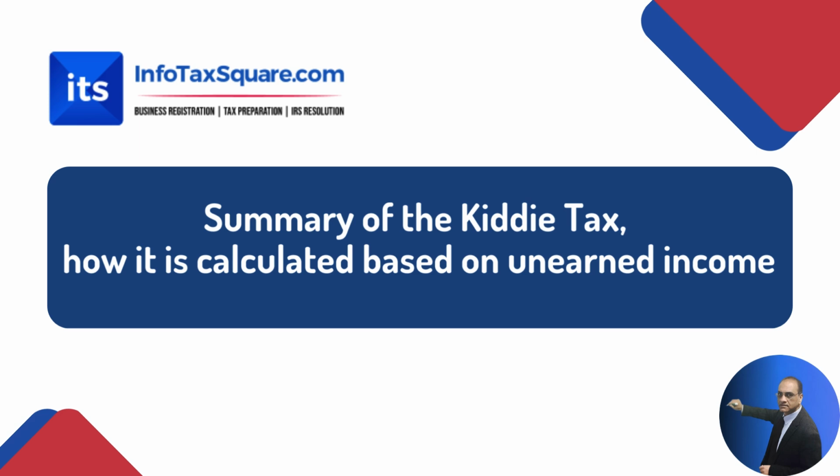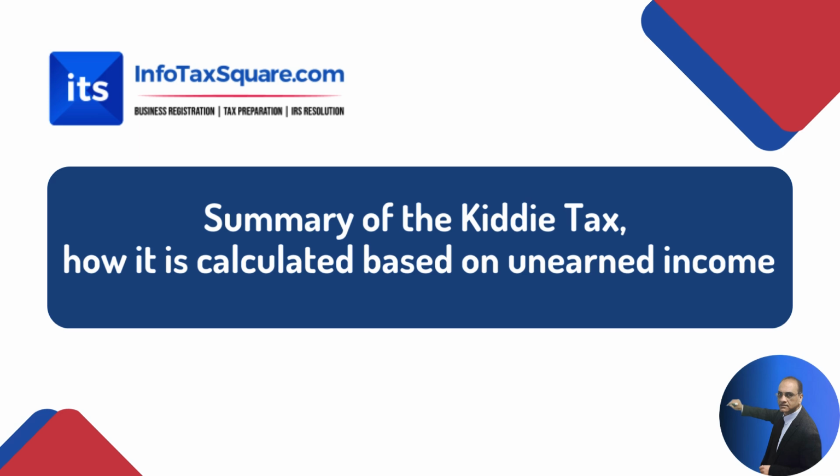And remember, the first $2,600 is a combination of the $1,300 standard deduction, on which the taxpayer does not pay any tax, and the next $1,300, because the IRS allows a total of $2,600 to the dependent to utilize against unearned income.